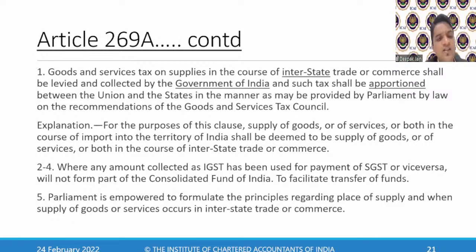Goods and services tax in the course of interstate trade or commerce shall be levied and collected by the government of India, and such tax shall be apportioned between the union and states. Then Article 269A(1) I've repeated here again. Then Article 269A(2) to (4) say that any amount collected as IGST and used for payment of SGST shall form part of the Consolidated Fund of India, and things like that. So IGST collected and not apportioned will become part of the Consolidated Fund of India.